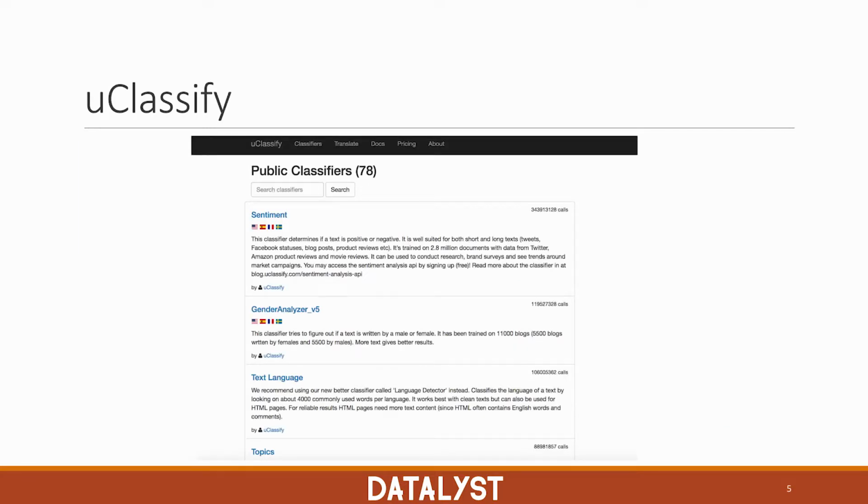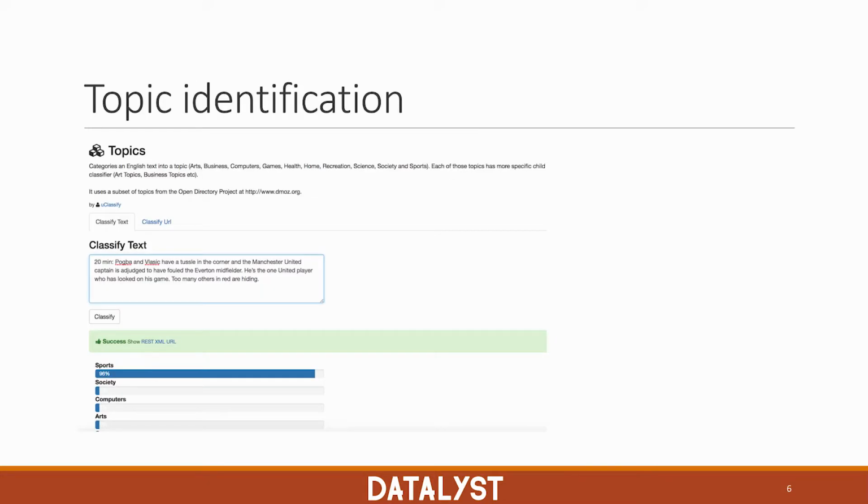uClassify is a demo for different text classification applications. If you go on that page, you're going to find different public classifiers for text. Actually, some of them work quite well, so it's not just a demo, it can be used for real applications. So I'd suggest that you go on this page and try out some of those different classifiers yourself, just to get a feeling of the different ways that natural language processing can be used. And here is an example from uClassify, topic identification.